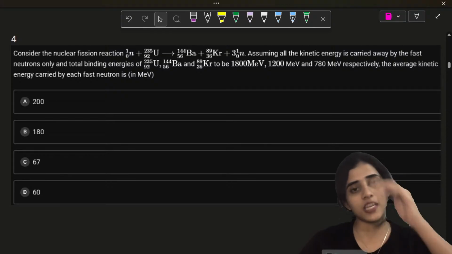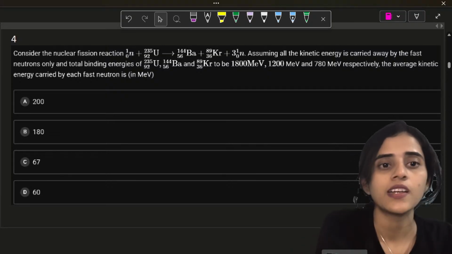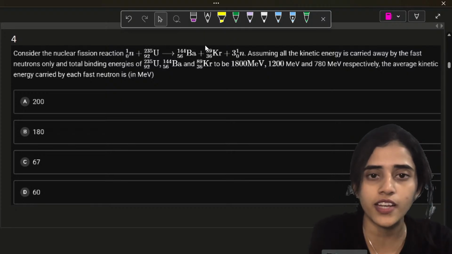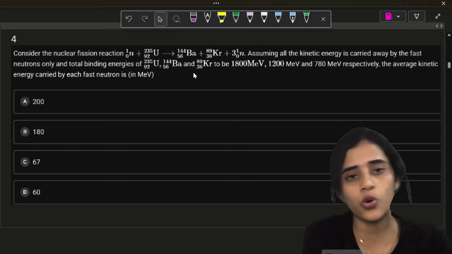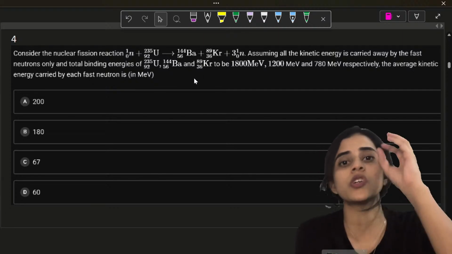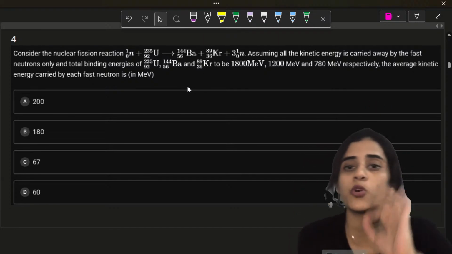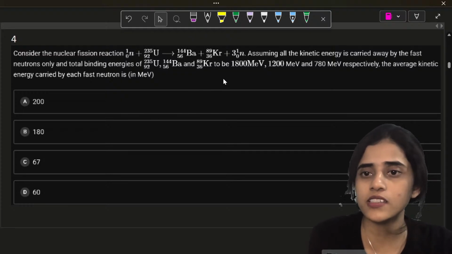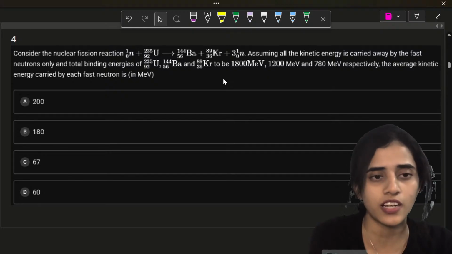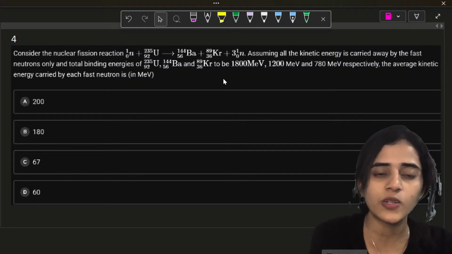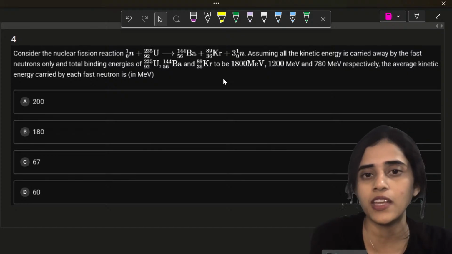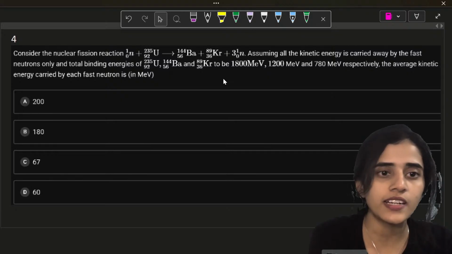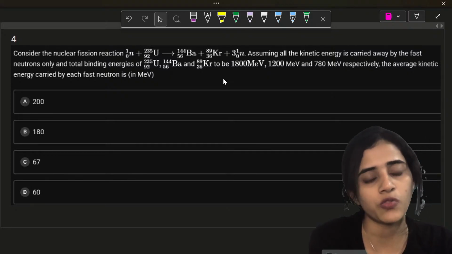This is also a question that came in 2024 KCET. Consider the nuclear fission reaction. Okay, so this is a reaction. One neutron goes and hits a uranium. It breaks up into barium, krypton, and it emits 3 more neutrons. That's the equation here. Assume all the kinetic energy is carried away by the fast neutrons only, and total binding energy of uranium, barium, krypton are these values. Calculate the average kinetic energy carried away by fast moving neutron.